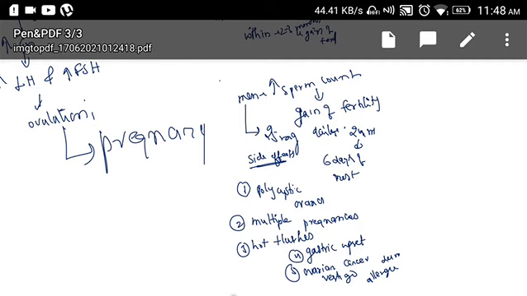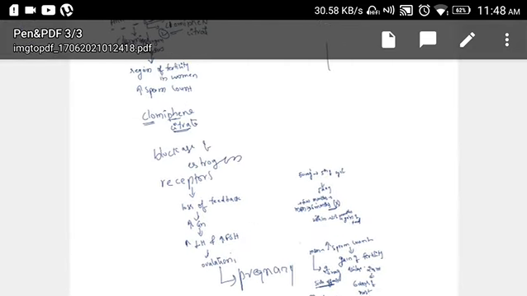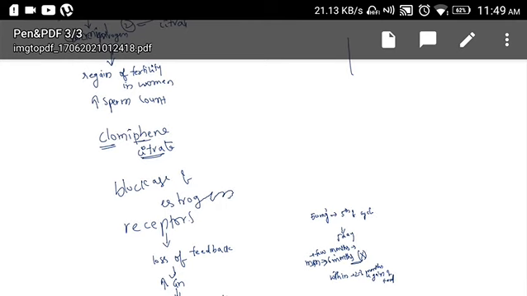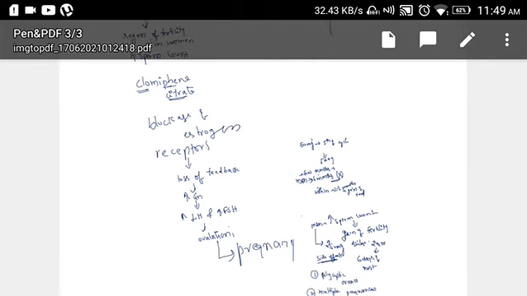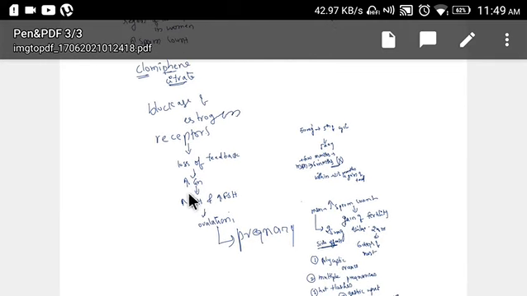So let's revise the points of clomiphene citrate. As I told you, this drug blocks the estrogen receptor. Due to blockage of the estrogen receptor, there will be loss of feedback, and that increases gonadotropin secretion, and that results in luteinizing and follicle stimulating hormone secretion, and that results in ovulation. This is how clomiphene citrate results in gain of fertility.